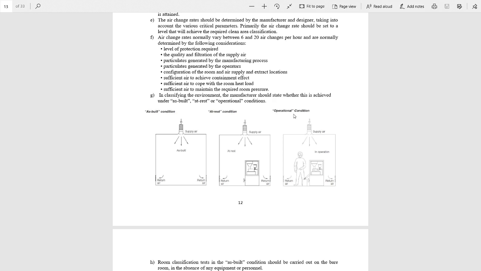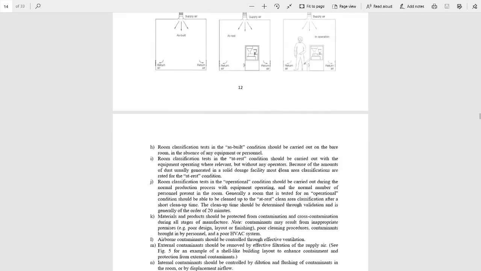In these three figures you can see that there are three conditions. In the first condition there is no equipment and no personnel. In the second figure we can see that there is equipment but no personnel. In the third condition we can see there is equipment and personnel also. Now we will discuss this.